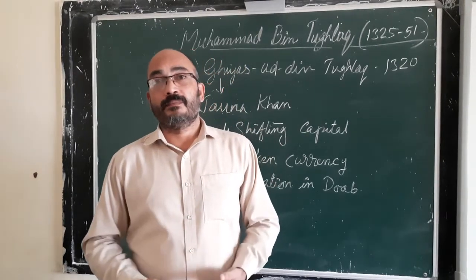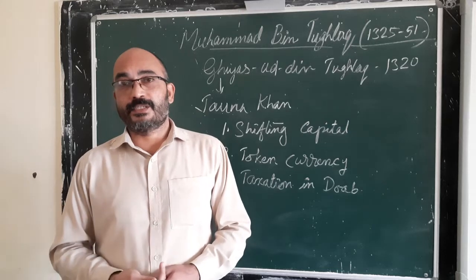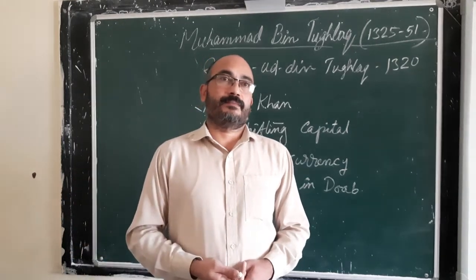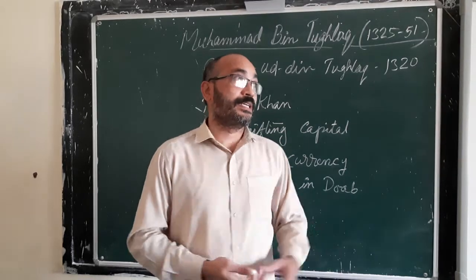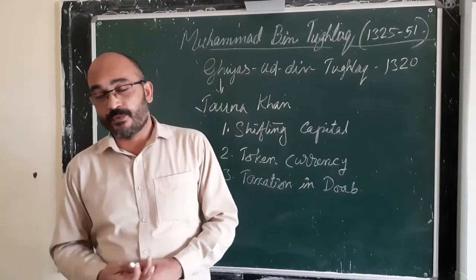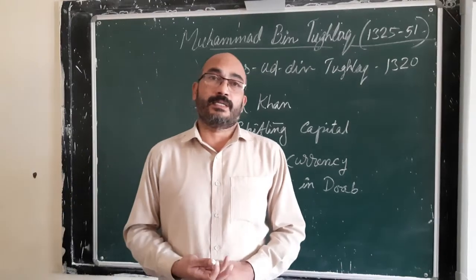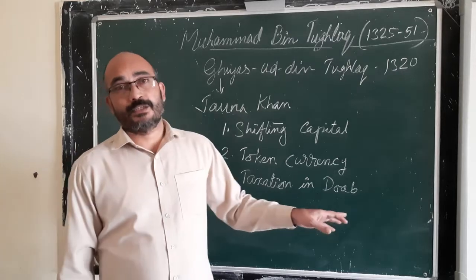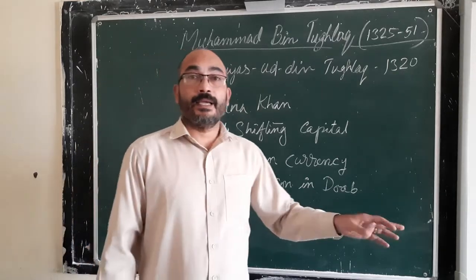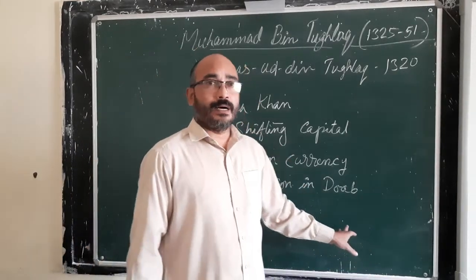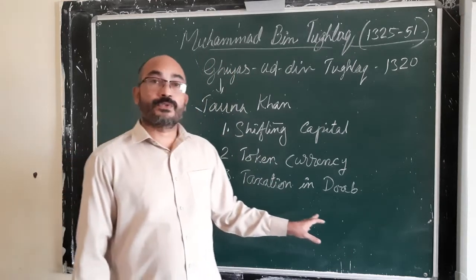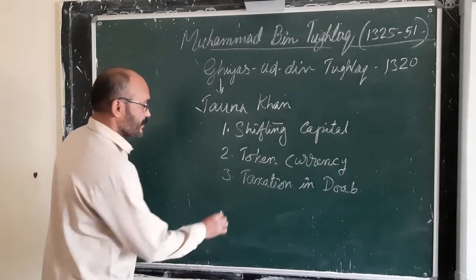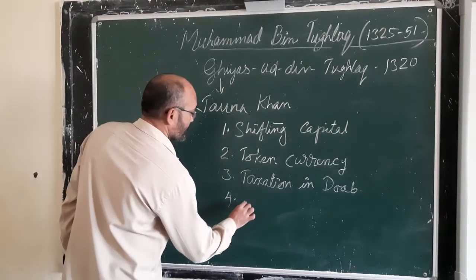By that time, a large number of farmers died due to starvation. There was a shortage of food grains, and due to starvation, a large number of people died. So he did not get the money he expected from the Doab region, and the taxation in Doab was also a failure. Then one more reform he introduced, that is the plans of conquest.